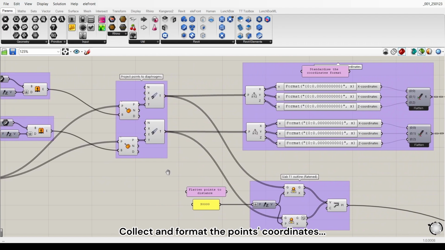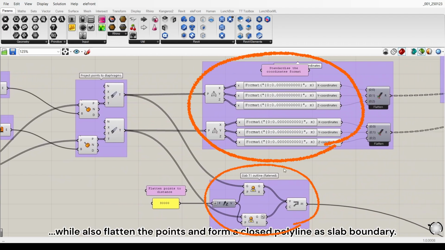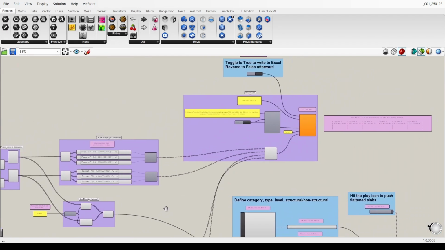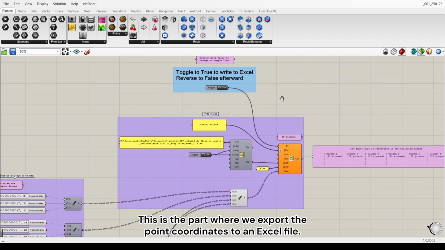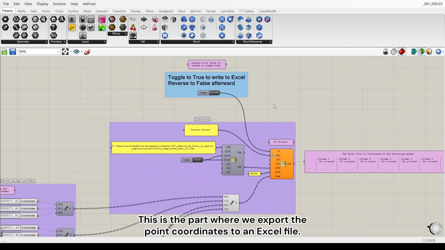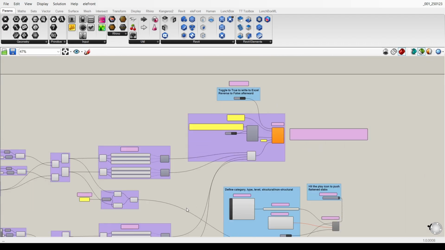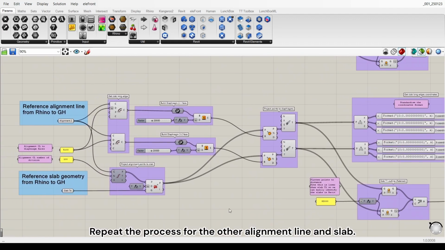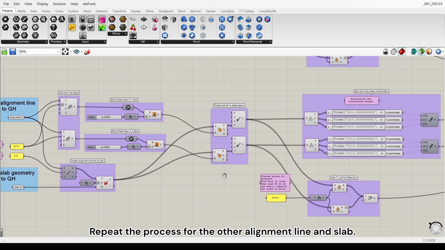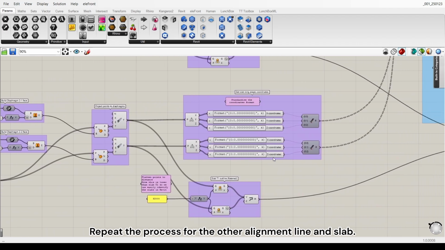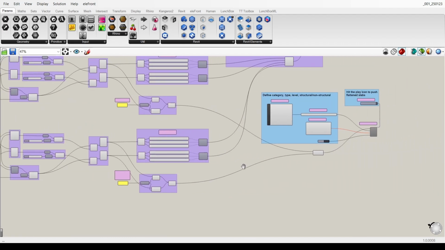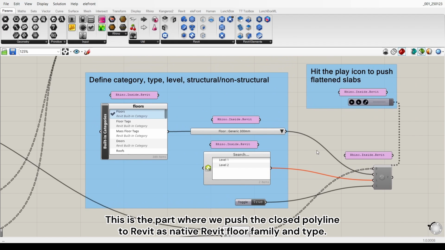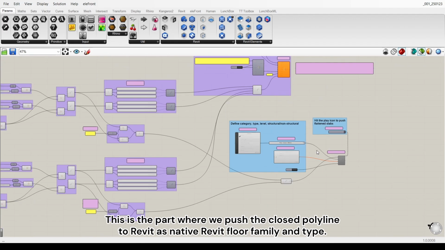Collect and format the points' coordinates, while also flattening the points and forming a closed polyline as slab boundary. This is the part where we export the point coordinates to an Excel file. Repeat the process for the other alignment line and slab. This is the Rhino.Inside.Revit part, where we push the closed polyline to Revit as native Revit floor family and type.